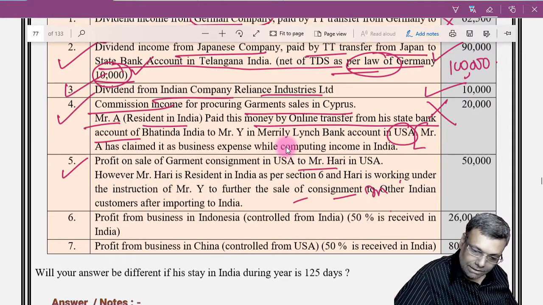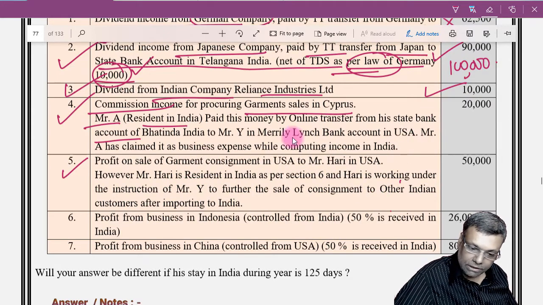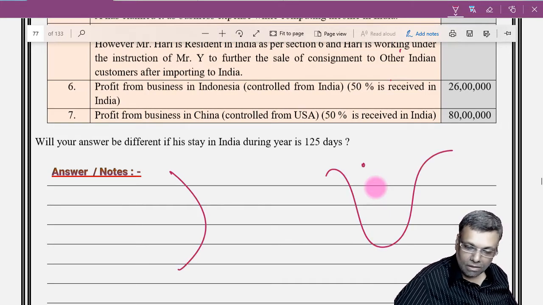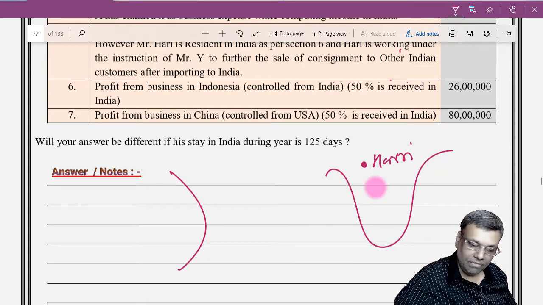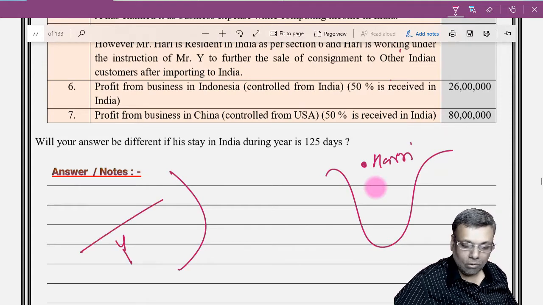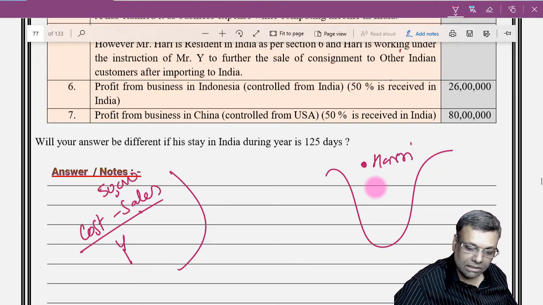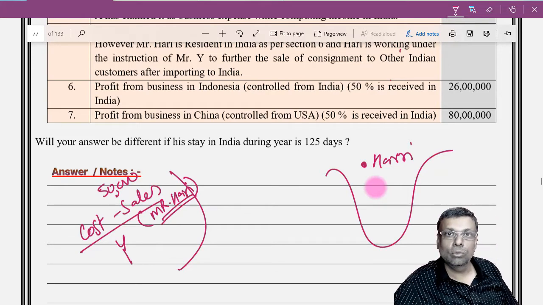See, if you want to imagine the perfect way of this particular transaction, because normally this is a transaction where the students will always confuse. It is a foreign country, India. Okay. Hari is resident in India and Mr. Y is outside India. Mr. Y is having some cost and he is doing some sales. On this, there is a profit of 50,000. This sale is done actually to Mr. Hari. Basically, this 50,000 rupees is profit of Mr. Y out of the sale in the foreign country. This is how it is understood.